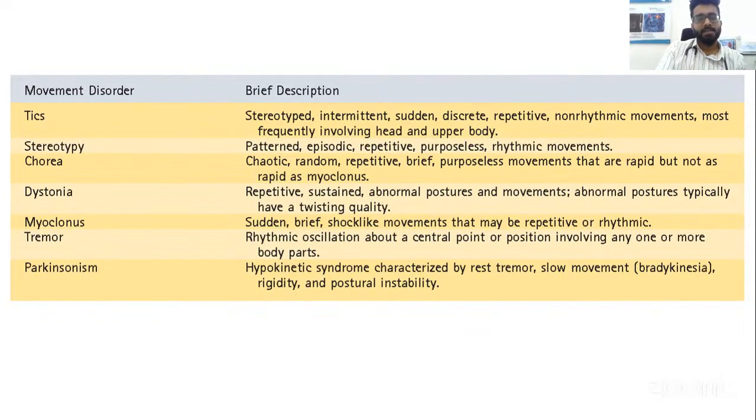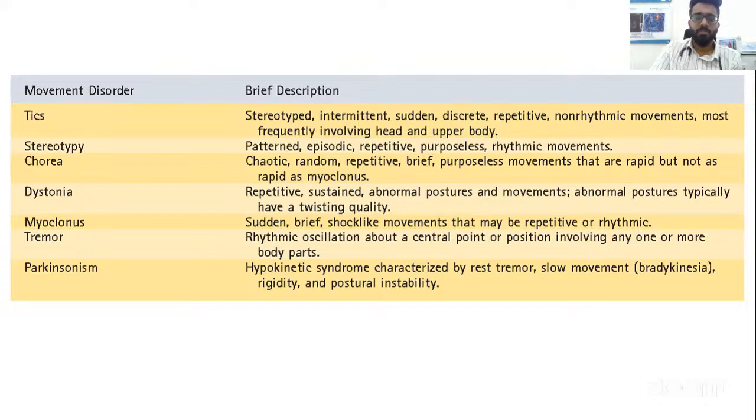Chorea, as I said, is a semi-purposive or quasi-purposive movement which happens more prominently in the proximal joints, both in the upper limbs and lower limbs. You have chaotic movements which are sometimes snake-like and sometimes can be associated with athetosis. These are involuntary, but to some extent they can try to suppress it, but they won't be able to do that all the time. We'll also see a few videos of chorea as well.